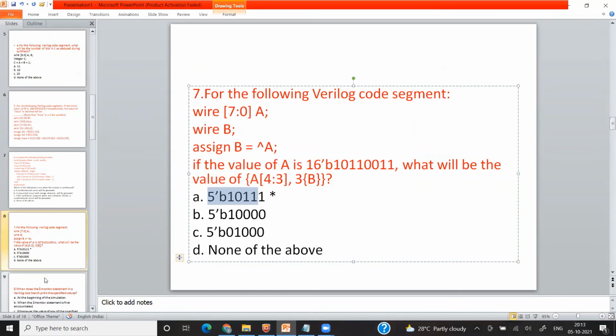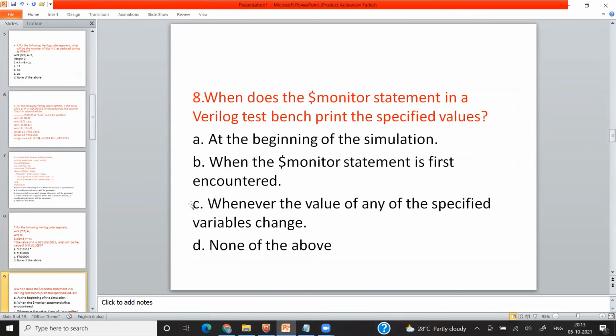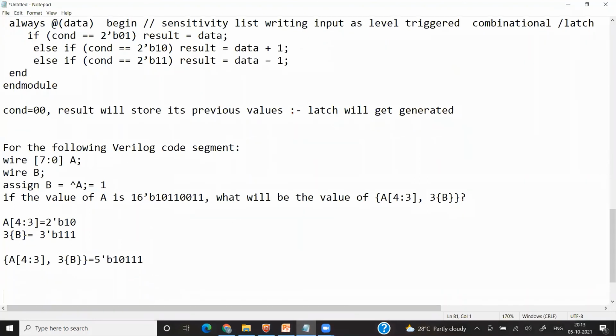Okay. So next, moving to this question. When does the $monitor statement in a Verilog test bench print the specified values? Okay, so now let's know about what is $monitor. It is used to print a statement in Verilog. It is executed in the postponed region, or you can say at the end of the simulation.